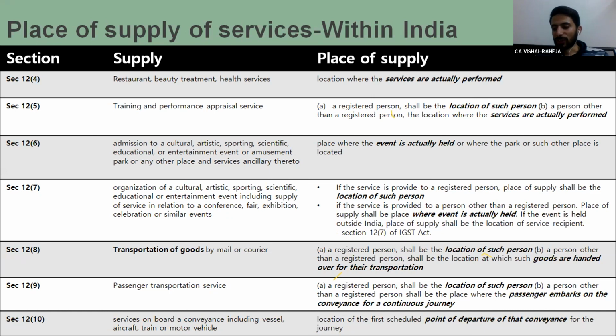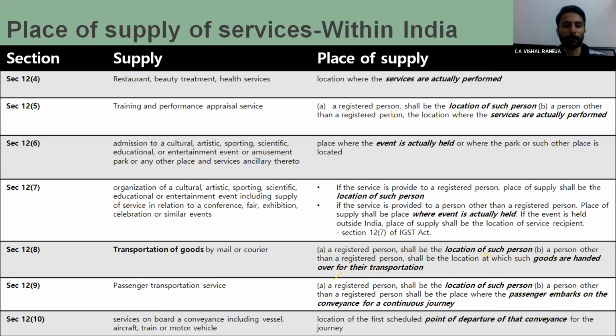In case of passenger transportation, the rule is very simple and these are similar to POPS rules. So the location where the person embarks, from where he started that journey on that vehicle, that medium. In that situation, it should be the case if it is a B2C transaction, but if these services are taken by a corporate, then the location of that registered person.